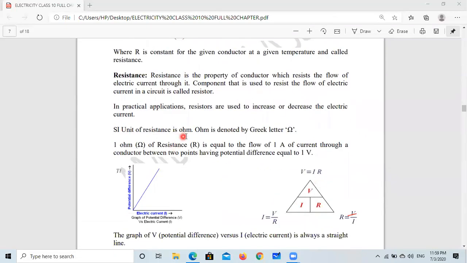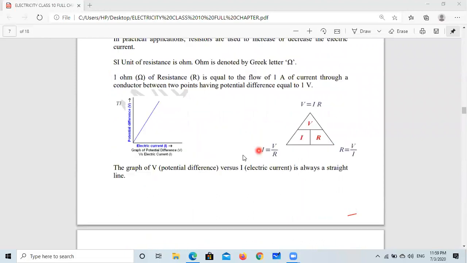As we have discussed, the SI unit is ohm. Ohm is denoted by omega, this Greek letter. Here we get the straight line. This is the current and potential difference. This straight line shows that these two are proportional to each other. And to remember, we can say according to Ohm's law, V is equal to IR. So I equal to V upon R and R equal to V upon I. So this is the simple relation, and you can remember this.